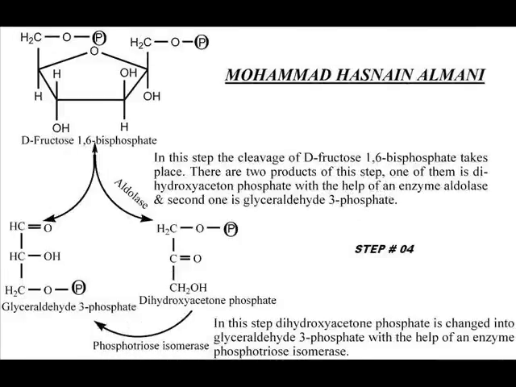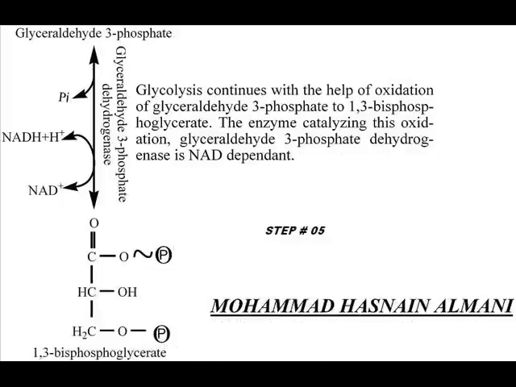In this step, the cleavage of D-fructose 1,6-bisphosphate takes place. There are two products of this step. One of them is dihydroxyacetone phosphate, with the help of an enzyme aldolase, and the second one is glyceraldehyde 3-phosphate. In this step, dihydroxyacetone phosphate is changed into glyceraldehyde 3-phosphate with the help of an enzyme, phosphotriose isomerase. It continues with the oxidation of glyceraldehyde 3-phosphate to 1,3-bisphosphoglycerate.